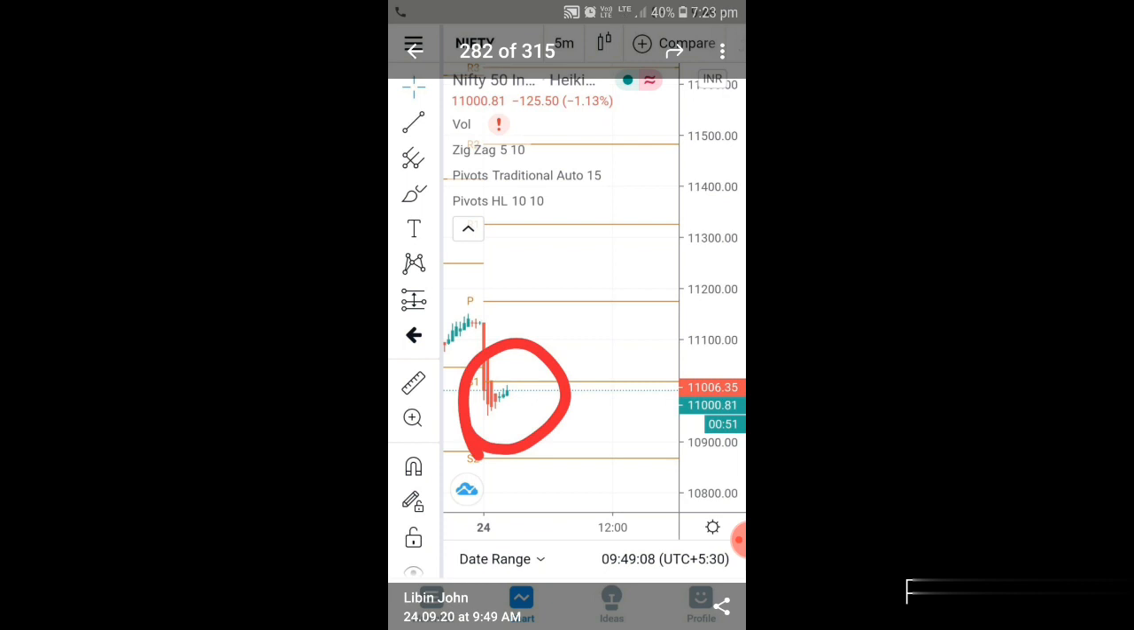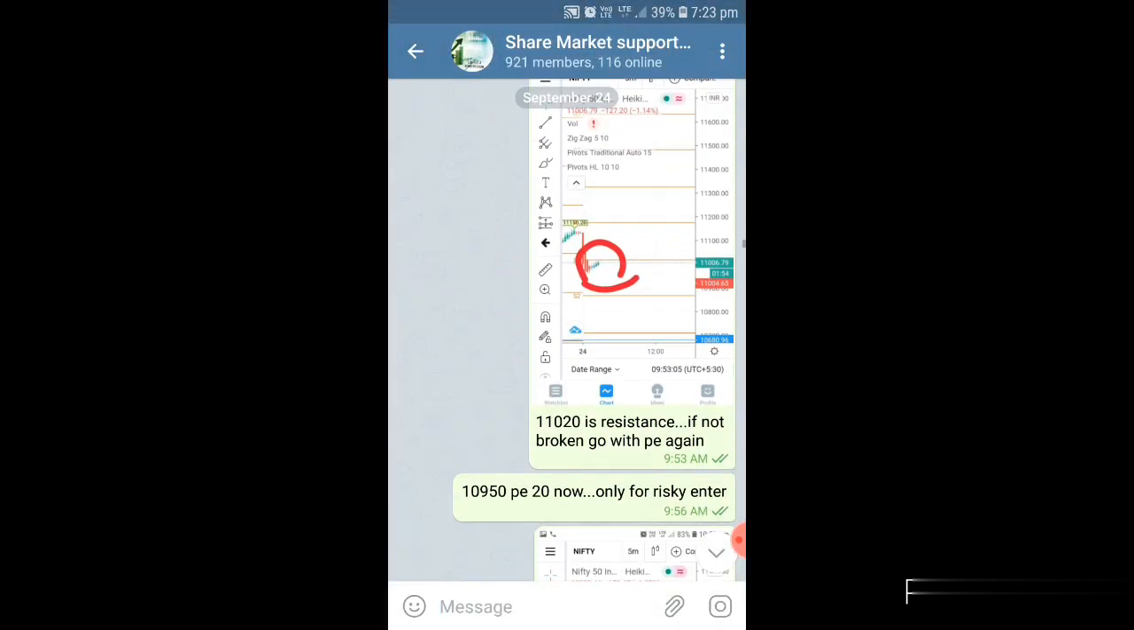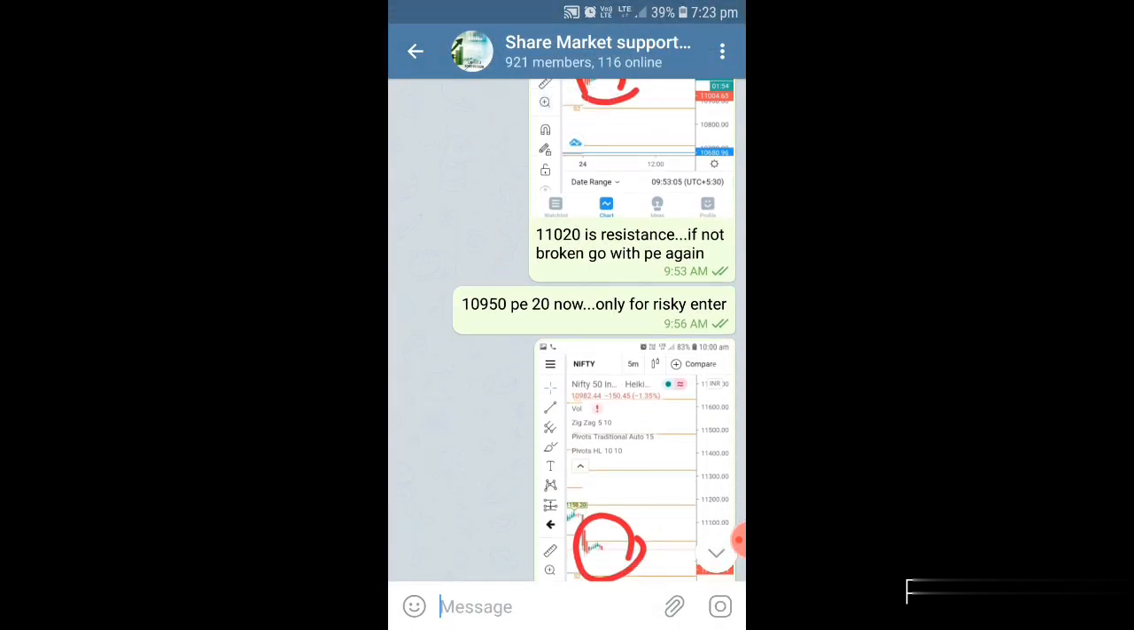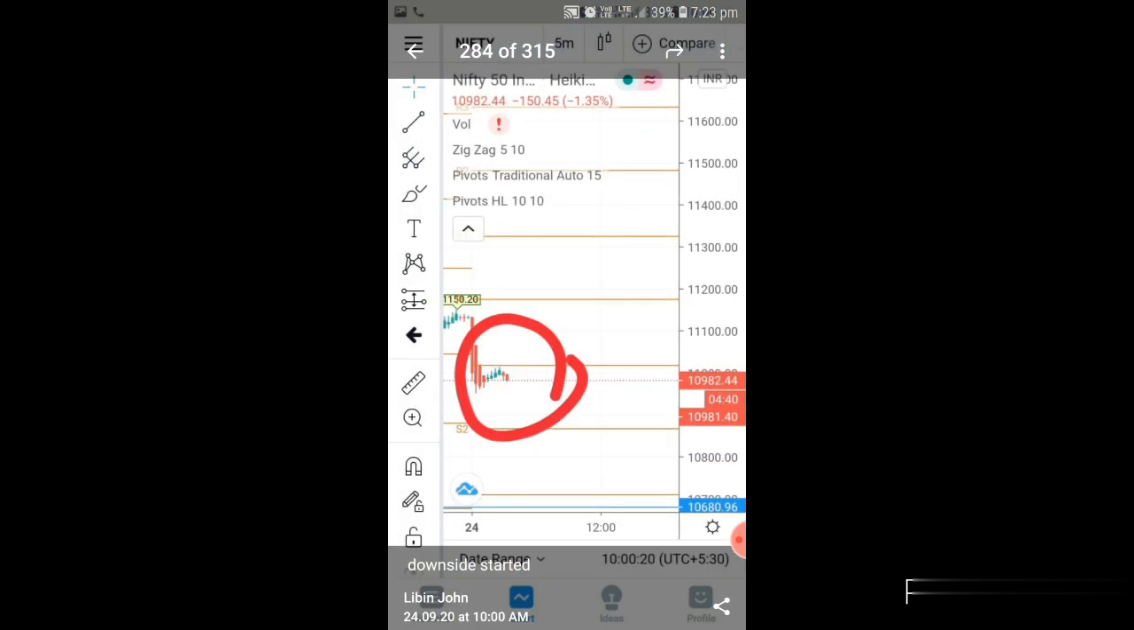So we have to wait and see whether Nifty is going to go to the upper side or downside. Immediately we got a confirmation from here. You can see Nifty almost reached there. In the second candle itself, from the resistance, it was showing the indication that the market is going to go downside. So that is the reason I selected PE.